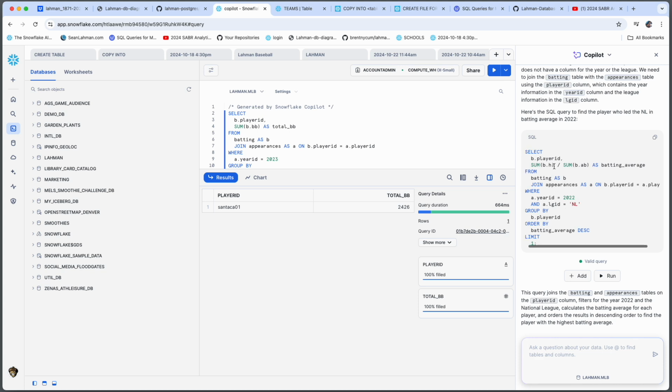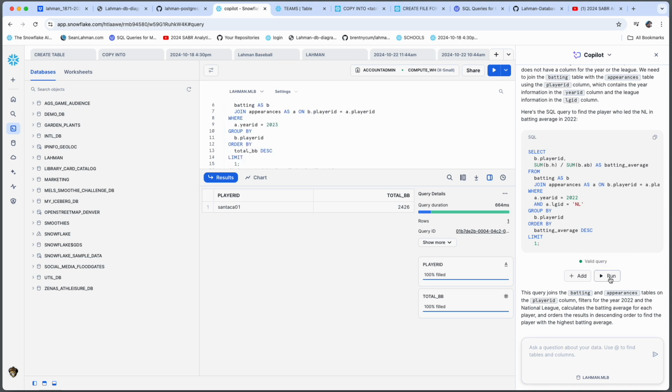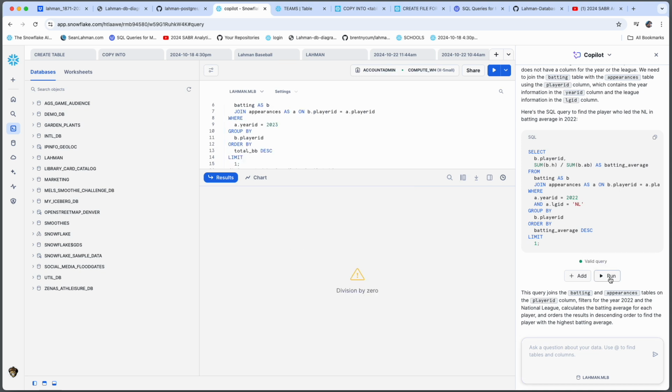So let's run this. First glance, query looks good. Let's hit the run button and see what we got. Ooh, division by 0. Yeah, so something's up with that. Maybe it's missing data. Maybe it's a bad query. Not sure at this point.